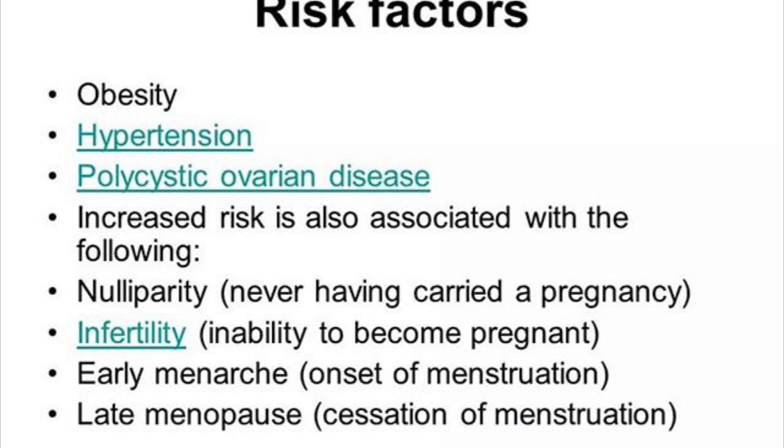Alright, for type 1 endometrial cancer, the risk factors are obesity, hypertension, diabetes, nulliparity, late menopause, that is menopause that started after 52 years, unopposed estrogen therapy, tamoxifen therapy, and a family history of colorectal and endometrial cancer. Basically, most of these risk factors reflect an increased lifetime exposure to estrogen. It's important to note that the risk factors for type 2 endometrial cancer are less well understood.